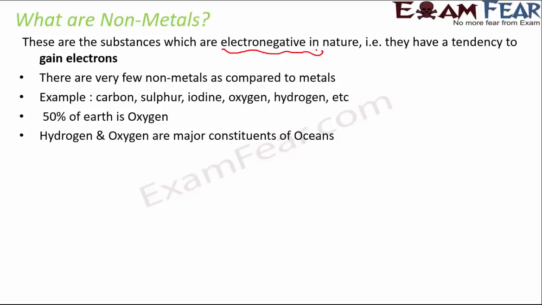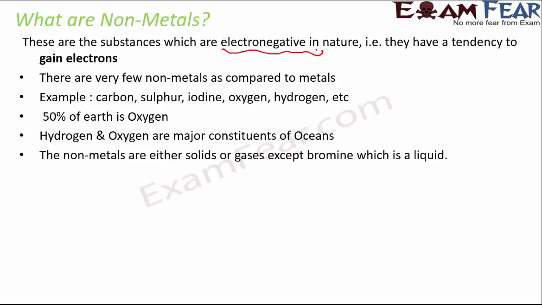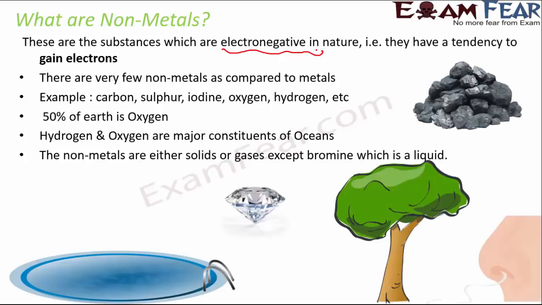Carbon, sulfur, iodine, oxygen, hydrogen, these are examples of non-metals. However, though they are less in number, they are abundantly present in the atmosphere. If you consider the whole earth, a good amount of it is covered with water, and that's why we say that hydrogen and oxygen are the main constituents of the ocean, because water is H2O. So hydrogen and oxygen are present in abundance on earth. The non-metals are either solids or gases, except bromine, which is a liquid. So bromine is the only non-metal which is a liquid. Other than that, all of them are either solids or gases.